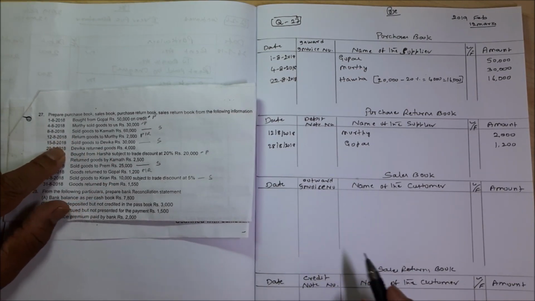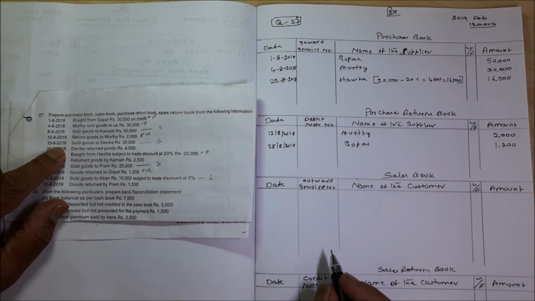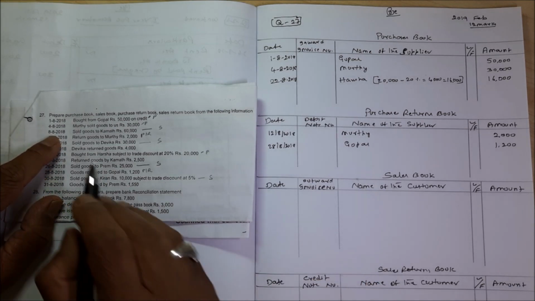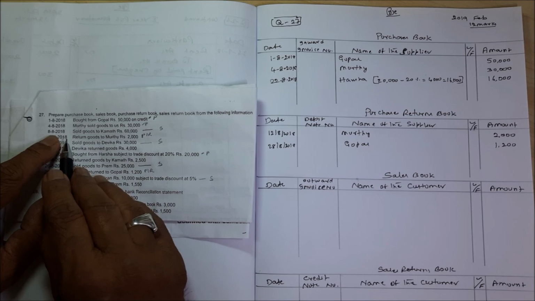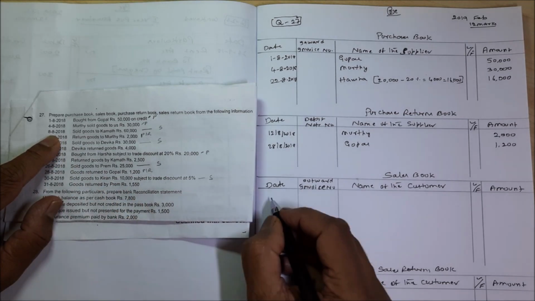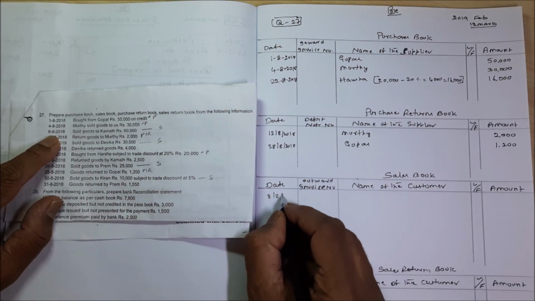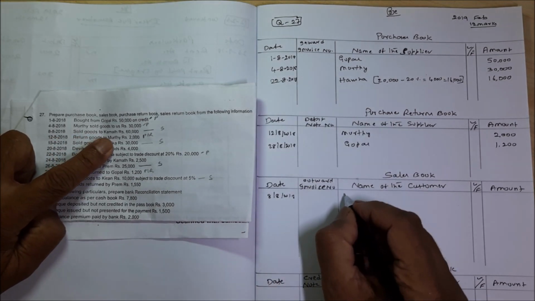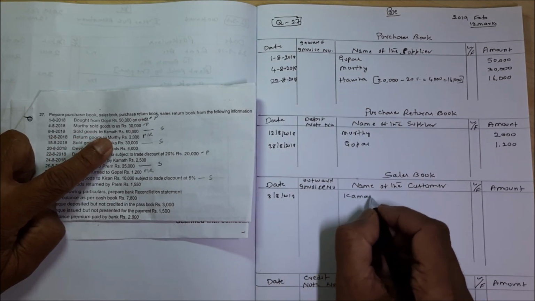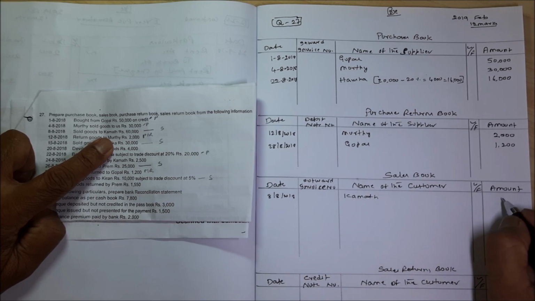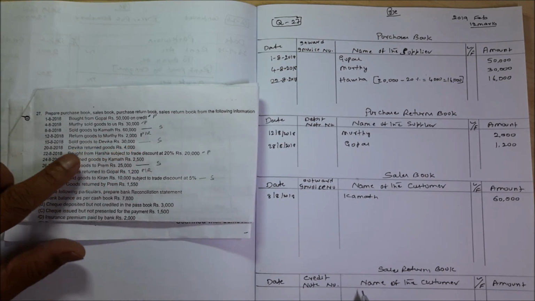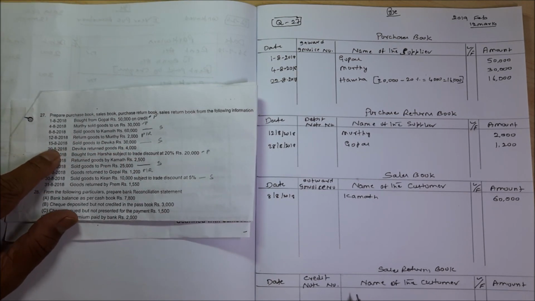First one is how much actually? 8/8/2018. Sold goods to Kamath 60,000. That is over.